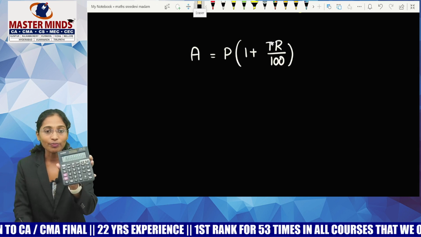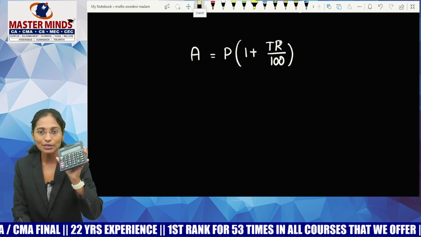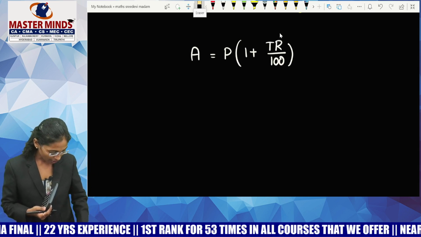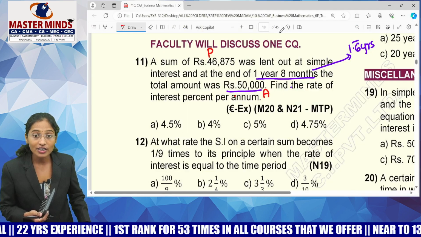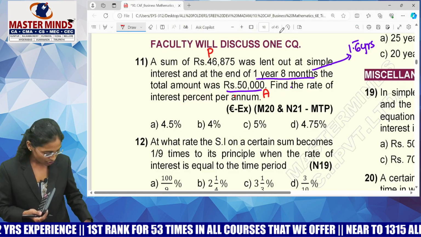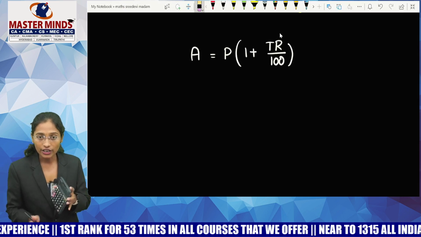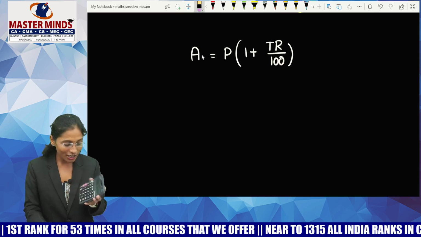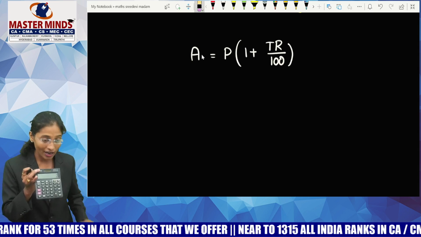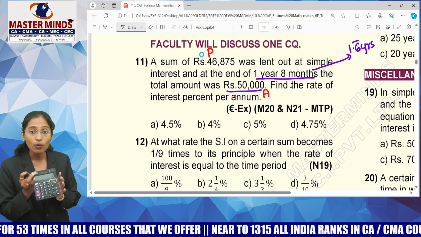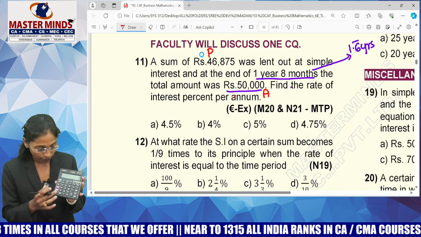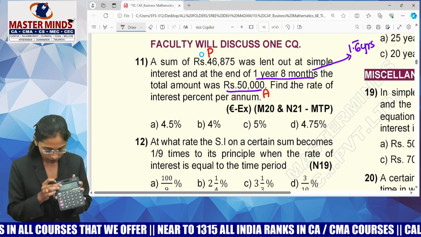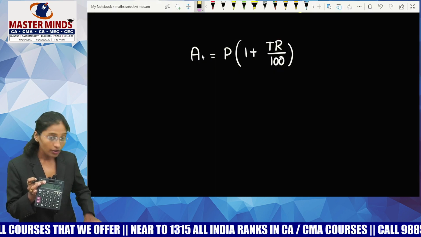So, time duration, you know, 1.6 bar, into what is your rate of interest? That's what you need to calculate, no? I don't know what my rate of interest is. R by 100 plus 1, into P, equals A. What is your A according to your question? Erase everything from your calculator. What is your amount? 50,000, no? So, enter 50,000.